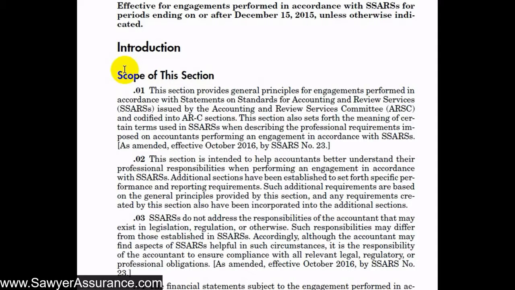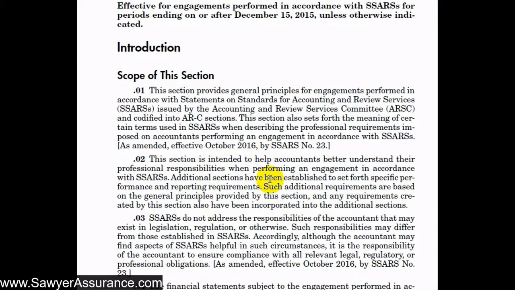So now down in the scope section, this tells us what types of engagements these requirements apply to. Basically, it's telling us that these standards apply to any engagement that is going to say that it is performed in accordance with SSARS. So typically, SSARS is used as a framework for performing preparation of financial statements, compilations of financial statements, and financial statement reviews. And so AR-C 60A is intended to help us to better understand our professional responsibilities when we're performing those types of engagements. This section is just general requirements for those types of engagements.